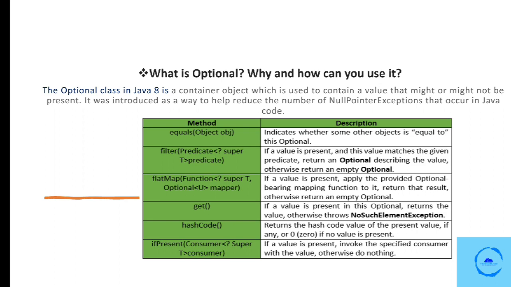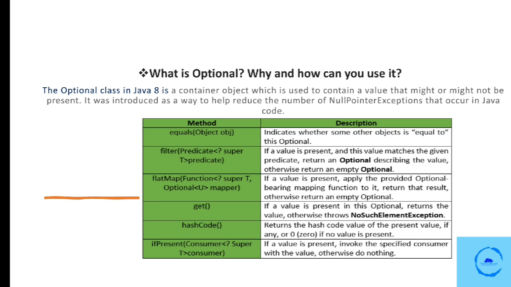Java 8 has introduced a new class called Optional. This class is basically introduced to avoid a null pointer exception in Java. The Optional class encapsulates an optional value which is either present or not. It is a wrapper around the object and can be used to avoid null pointer exception. You can see some of the methods present on the screen: equals, filter, flatMap, get, hashCode, ifPresent. These are the ways in which we can use Optional.